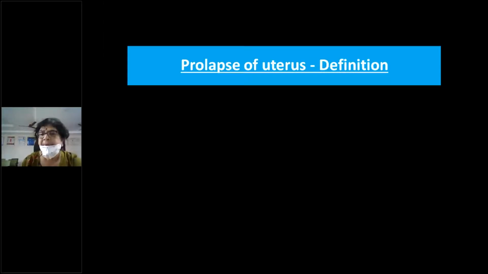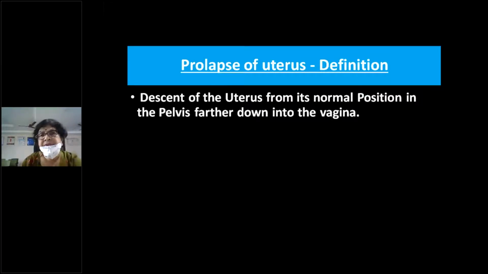So what do you mean by prolapse of the uterus? It is descent of the uterus from its original position in the pelvis. What is the original position of the uterus? What do you mean by the normal position of the uterus in the pelvis? Please unmute your audios, all of you.